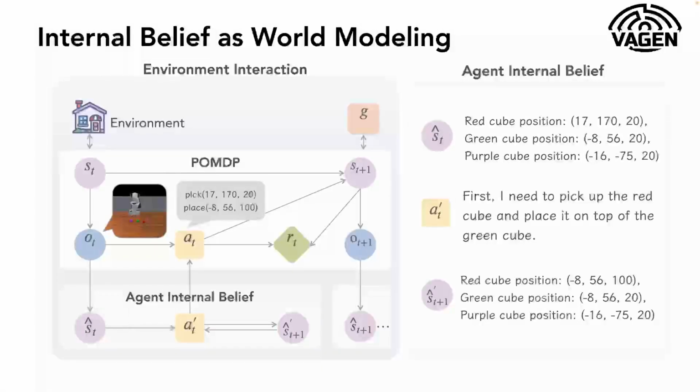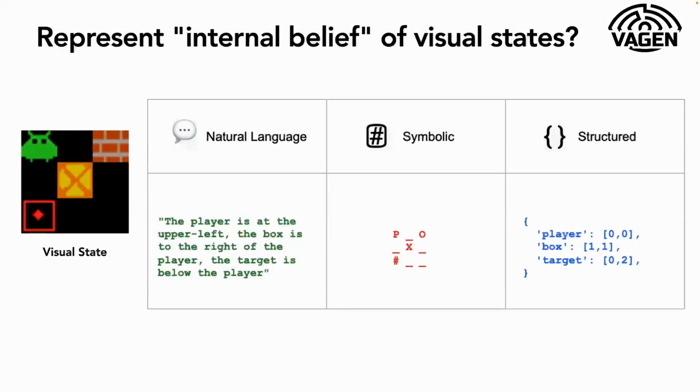And then we can calculate the reward to optimize the RL algorithm. So here the key question is how we can represent and learn this internal belief. For the different tasks, we actually identify they have very different preferences about internal belief representation. For example, for this circle task, we can easily translate them into a symbolic-based representation. And for the robot manipulation task, we translate them to this JSON-based structure.